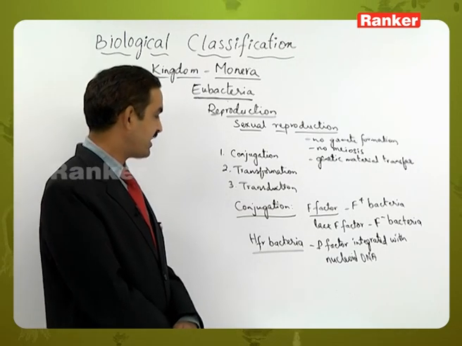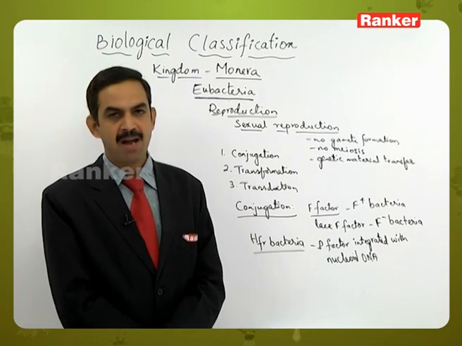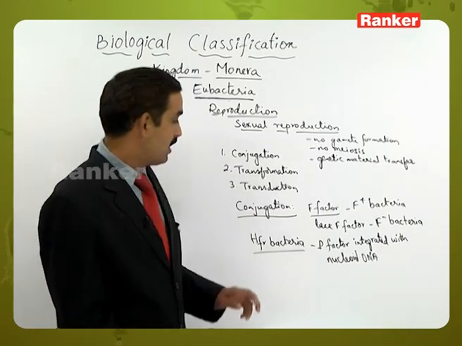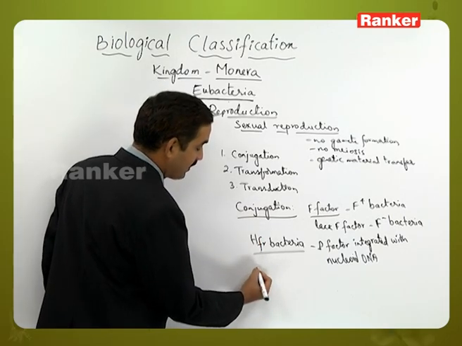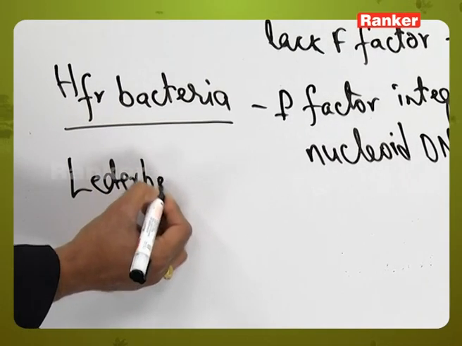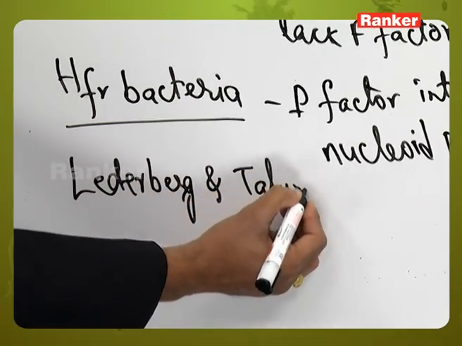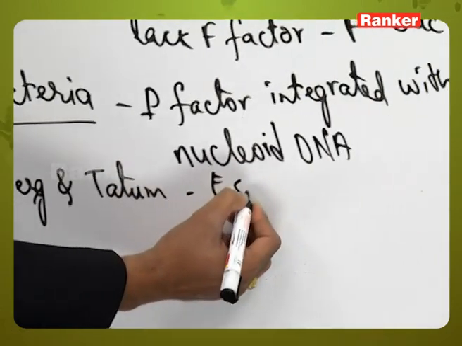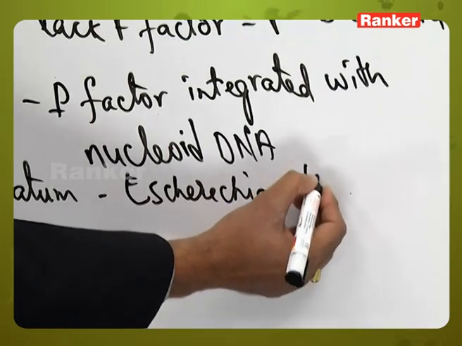So likewise, when the conjugation is taking place, the F factor will be transferred from one bacteria to the other bacteria. So here, this process of conjugation was first discovered by Lederberg and Tatum in Escherichia coli bacteria.